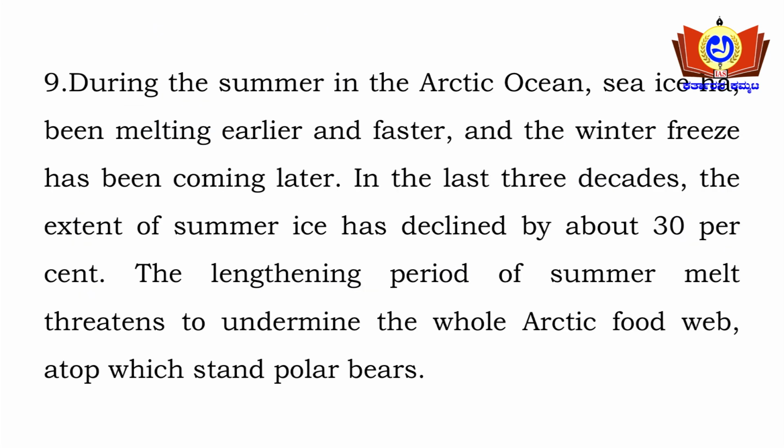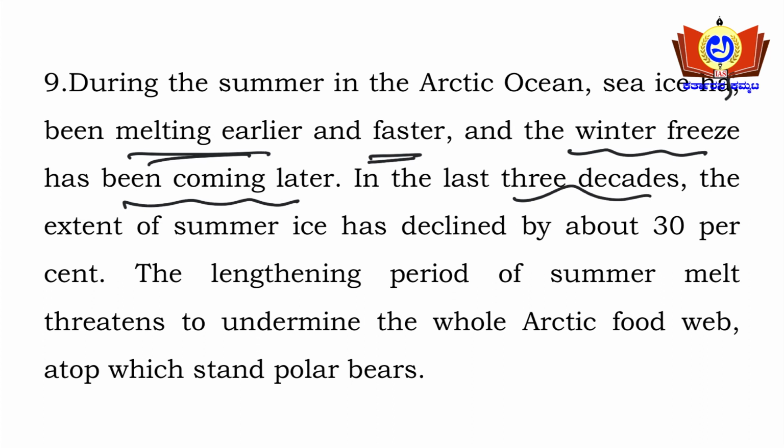During summer in the Arctic Ocean, sea ice has been melting earlier and faster, and the winter freeze has been coming later.